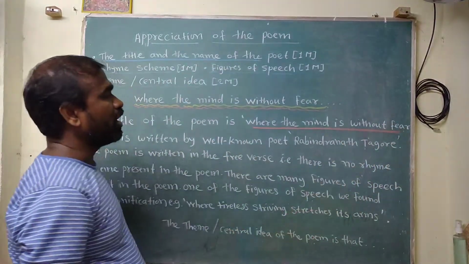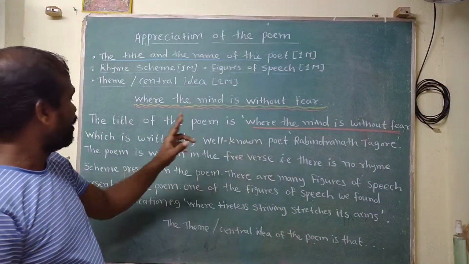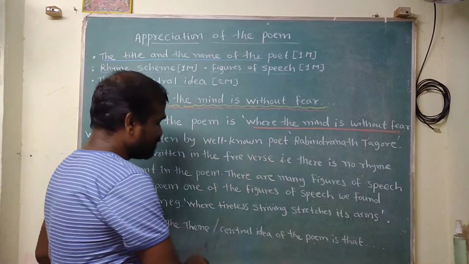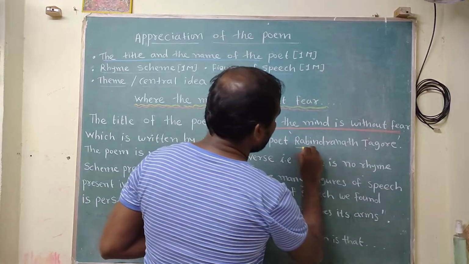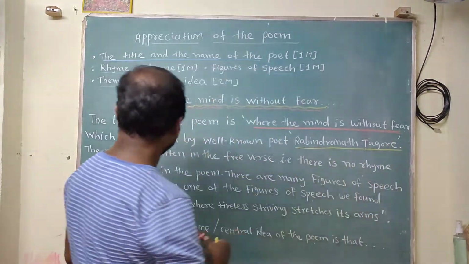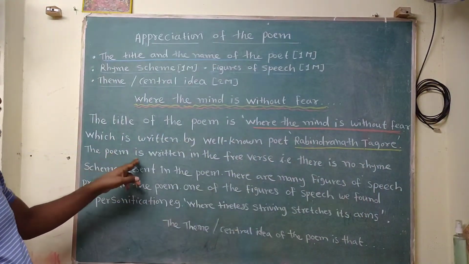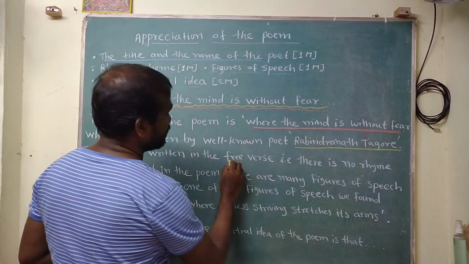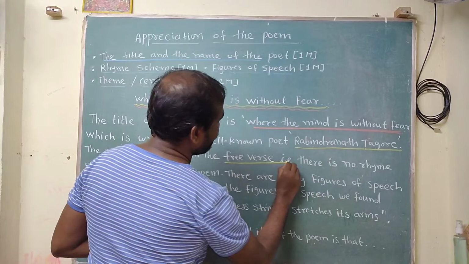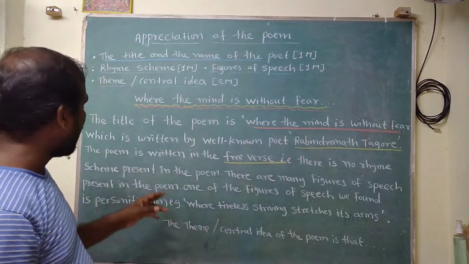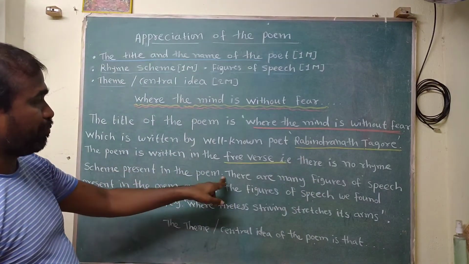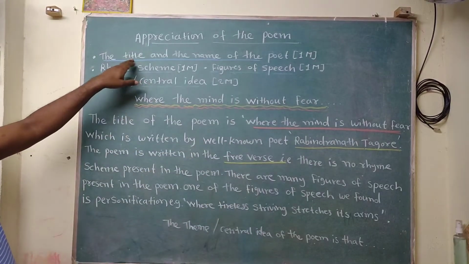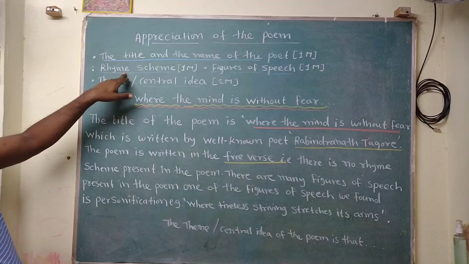We will highlight or underline the name of the poem, which is written by well-known poet. This part again we will highlight or underline. This is Rabindranath Tagore. The poem is written in the free verse. That is, there is no rhyme scheme present in the poem. Now up to here we have covered the first and this second point.